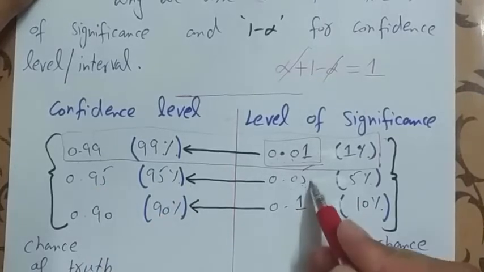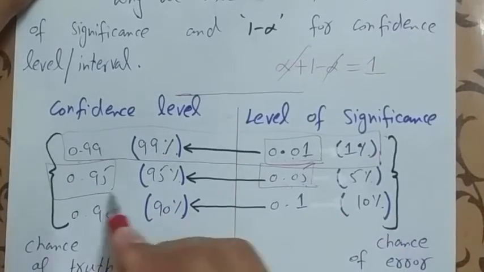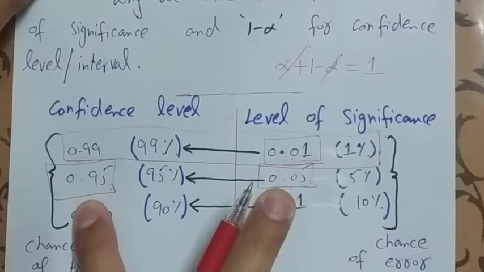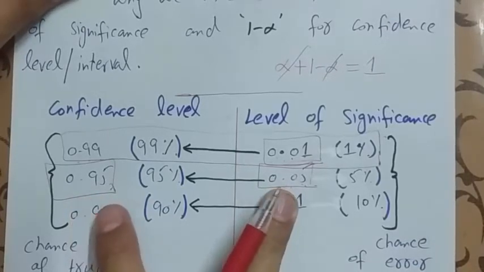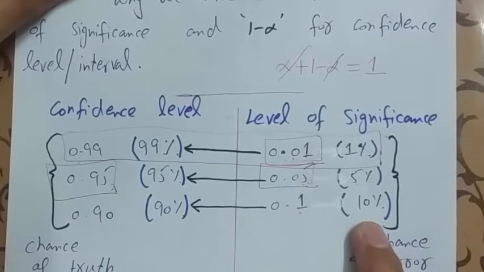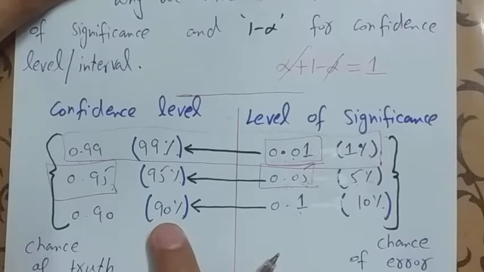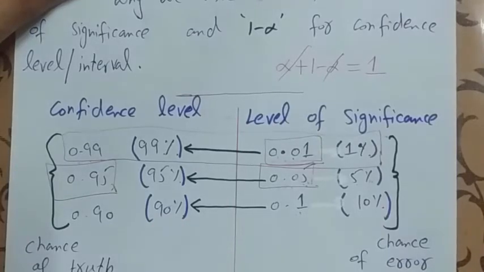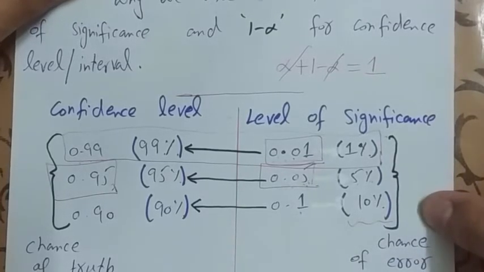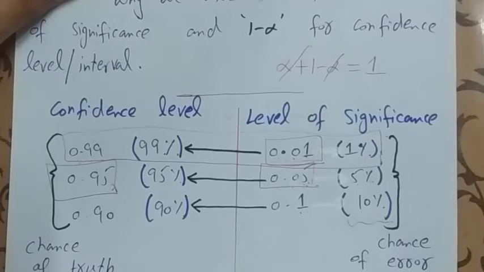When we add these two, it is equal to 1, this shows that the probability is equal to 1 and it is correct. And similarly, if the level of significance is 10%, its confidence level is 90%. Understood? Because this is a chance of error. The chance of error in a problem is 10%. Of course, the chance of truthness in the problem is 90%.